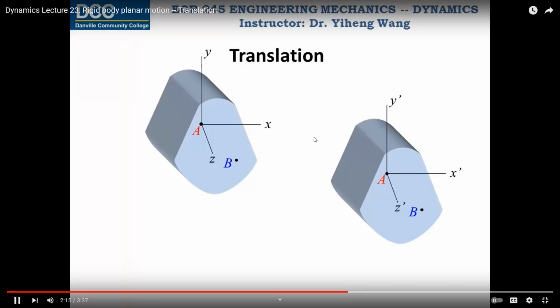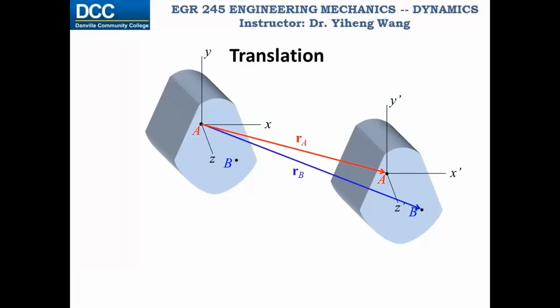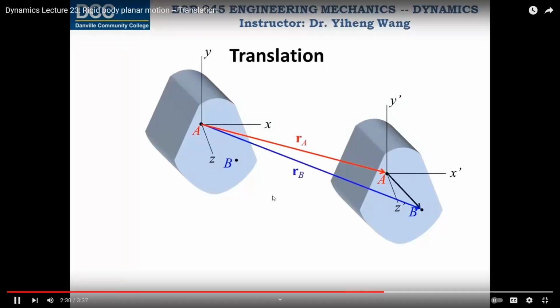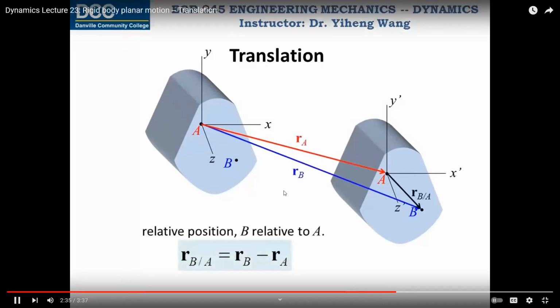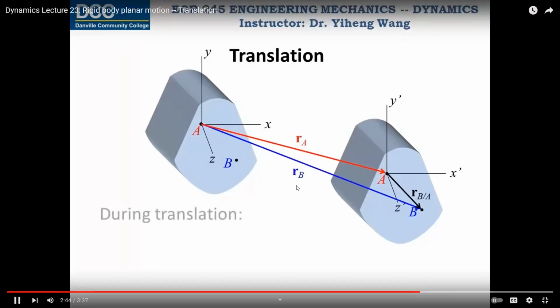Therefore, at any given time during motion, vector RA represents the absolute position of point A measured from a fixed origin. RB represents the absolute position of point B. And RBA represents the relative position of point B relative to point A. We already learned that this relative position equals RB minus RA. During translation, this relative position vector remains the same. Its time derivative is 0.